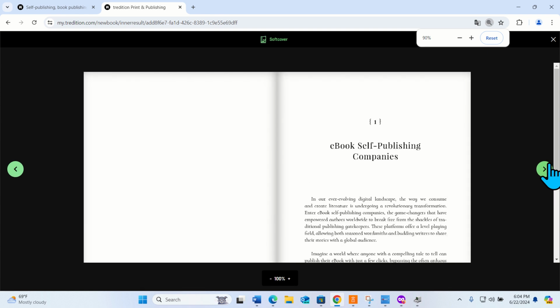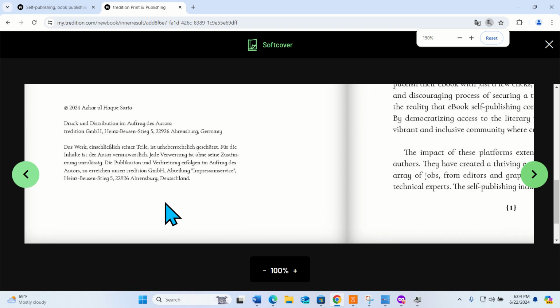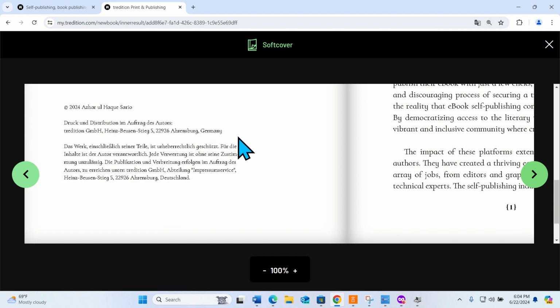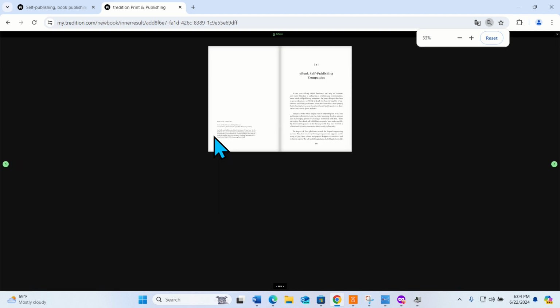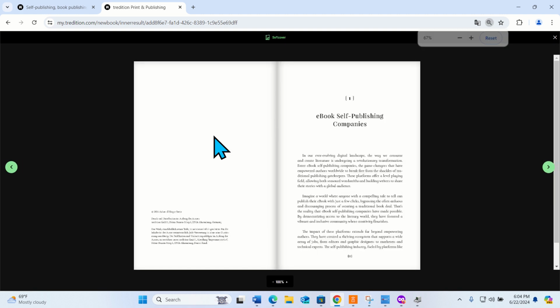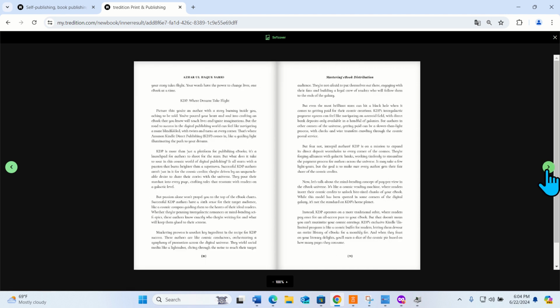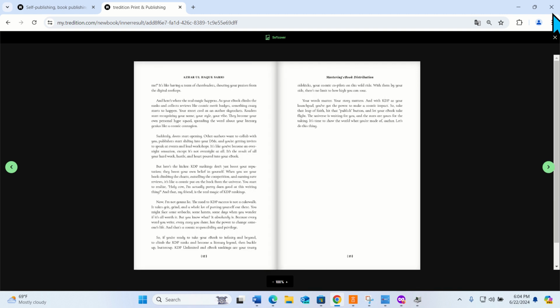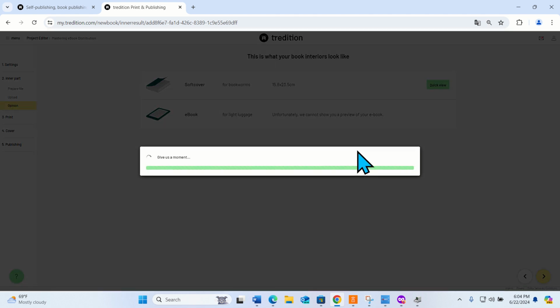If we zoom in a bit more, it is Germany, right? So it is made in Germany. It will be published in Germany. So you will check your book like this. If you like it, thumbs up and go ahead.